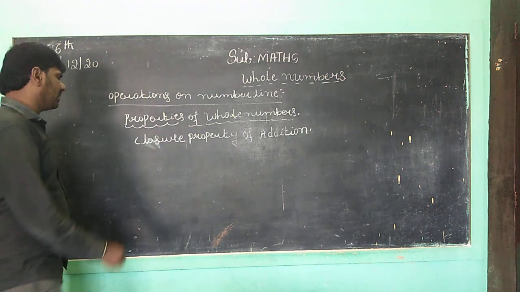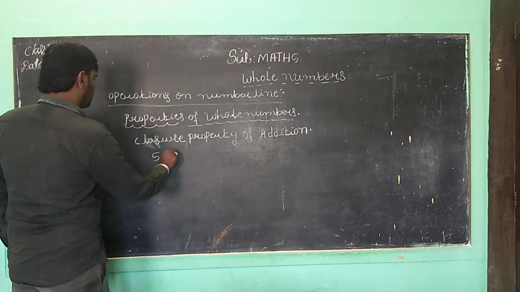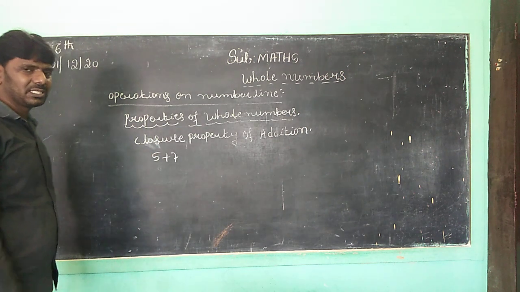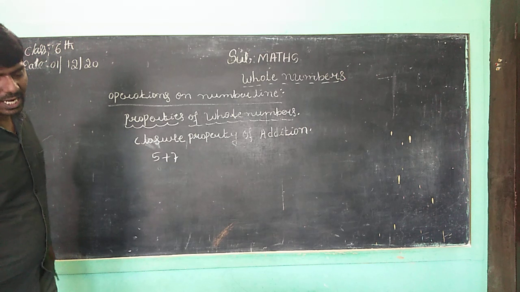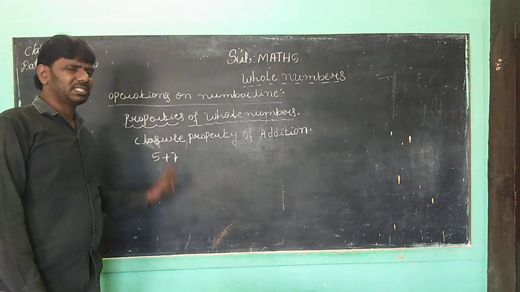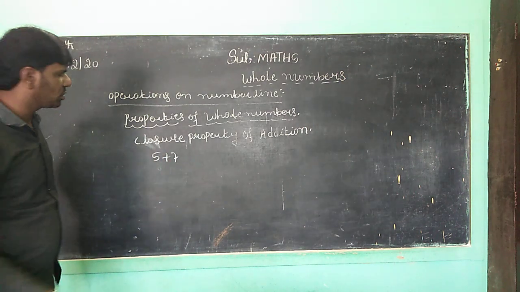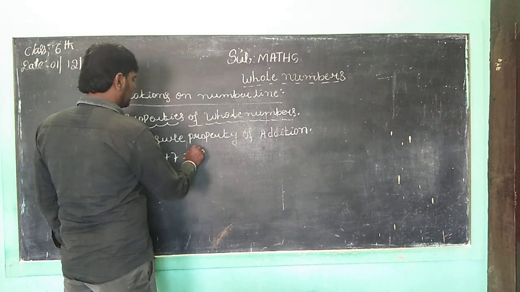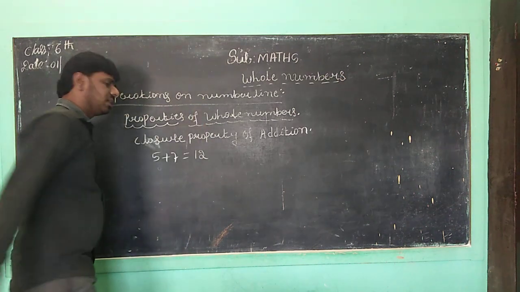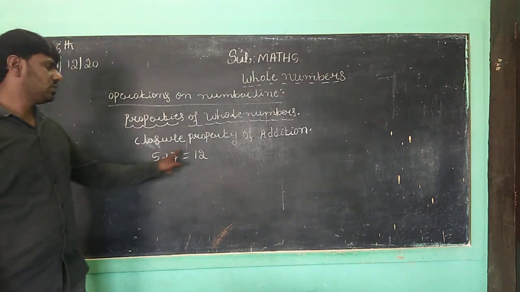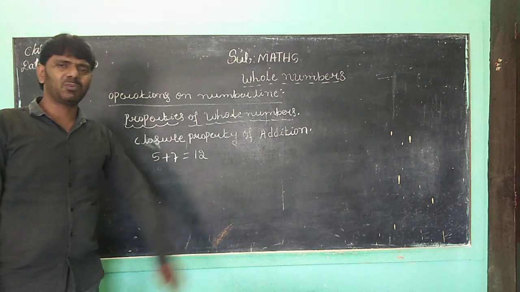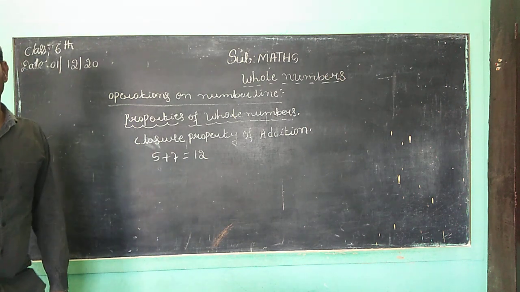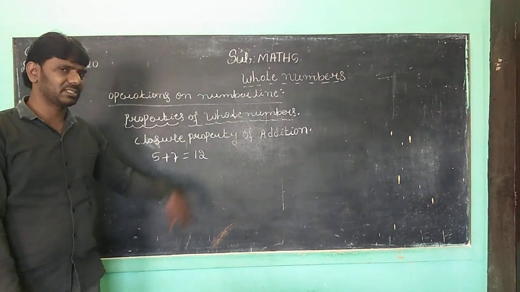Correct? Suppose you want to take 5 plus 7. Correct, children? We want to add, then adding any two whole numbers, this 5 is a whole number, and the sum is also a whole number. That we can call the closure property of addition.